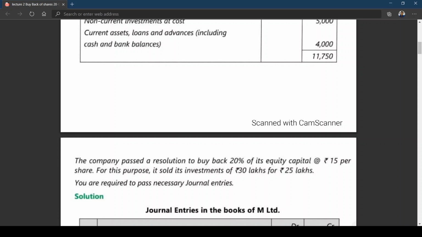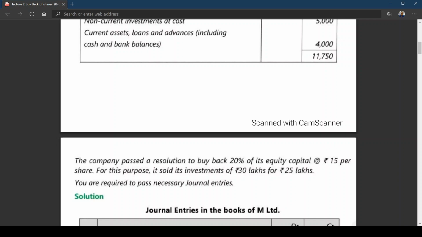When the company has free reserves, they need not worry about going for a fresh issue of preference shares. Here the company has sold investments to generate the funds for making the payment.